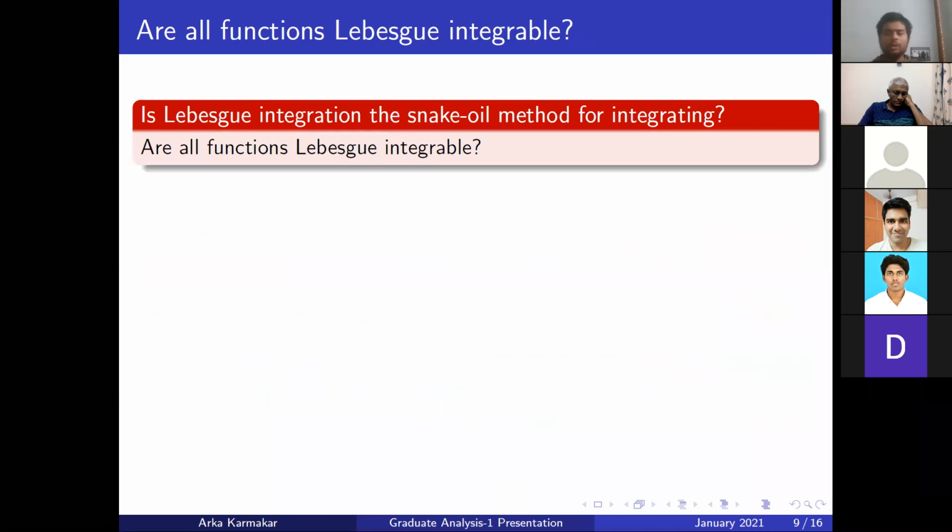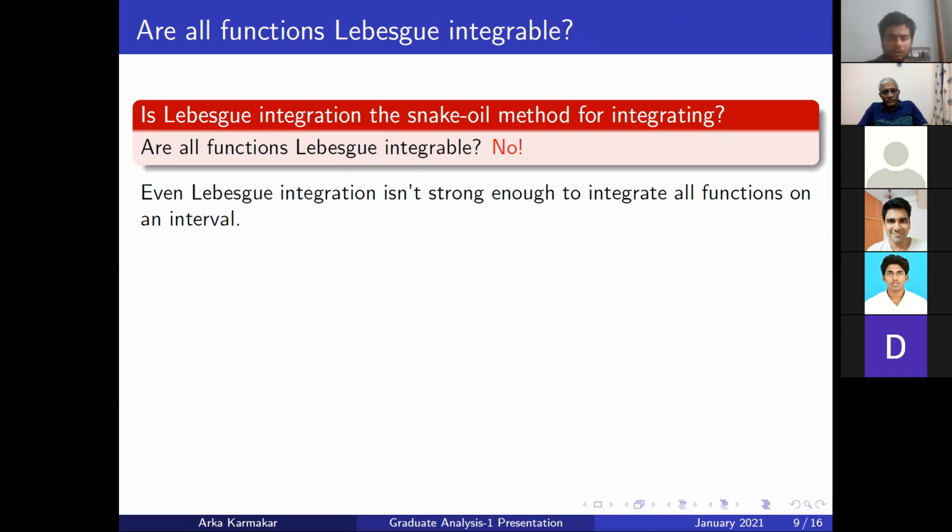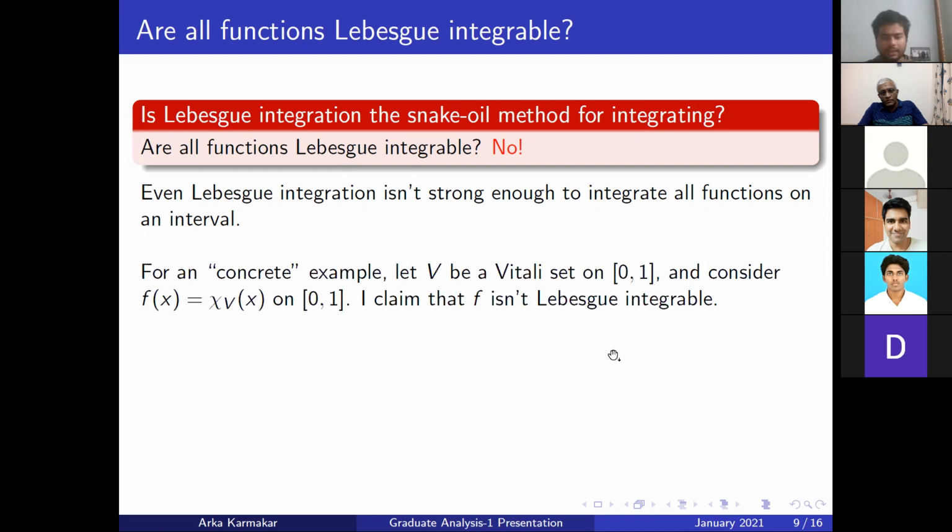Next, Lebesgue integration helps us integrate some functions which are not initially Riemann integrable. So the next question is, can the Lebesgue integral integrate all functions? No, the answer is negative. Proceeding similarly to the previous counterexample, we take the characteristic function of a non-measurable set. One non-measurable set that we know is the Vitali set, which is constructed using the axiom of choice. So take V to be a Vitali set on [0, 1] and take f(x) to be the characteristic function of the Vitali set. Now I claim that f is not Lebesgue integrable.